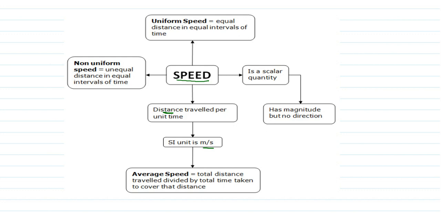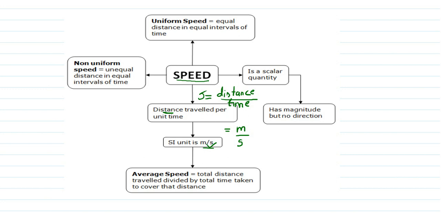Speed is equal to distance travelled per unit of time, so distance can be divided by time. Distance can be measured in meters and time in seconds, so the SI unit of speed will be meter per second.